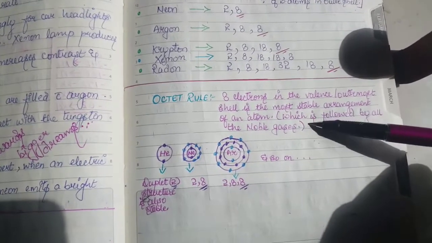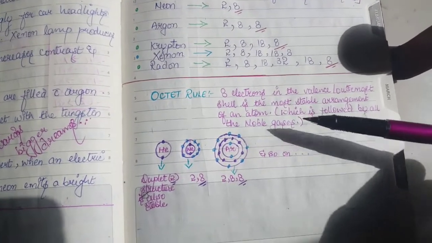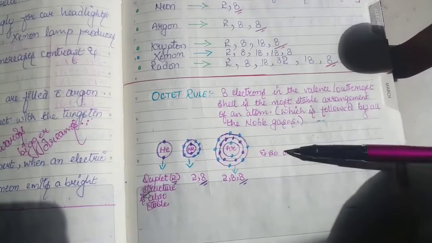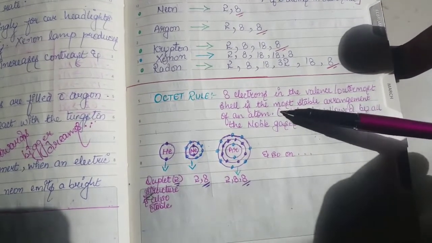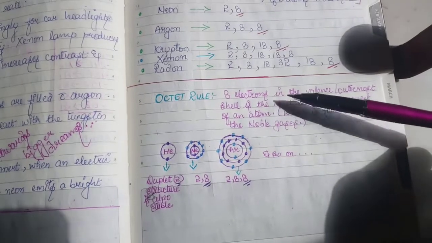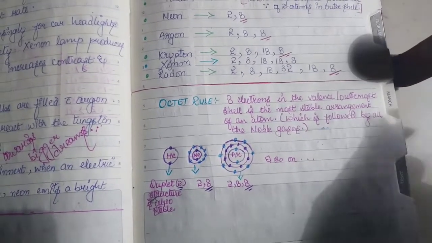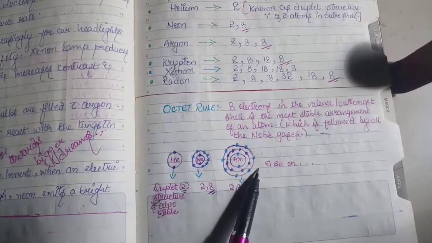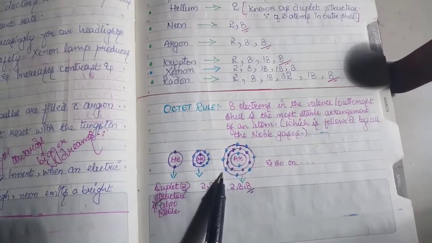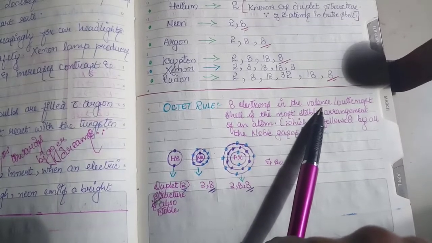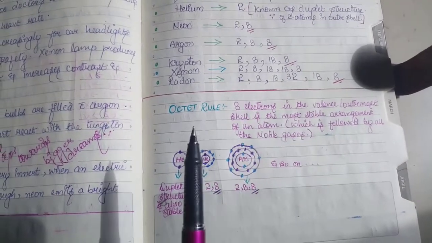Why are we saying which is followed by all the noble gases? Because noble gases are all stable, and because of that they are having the most stable arrangement. And they are actually following the octet rule, meaning having the 8 electrons in the outermost shell. Outermost shell is also known as valence shell or ultimate shell, remember that one.